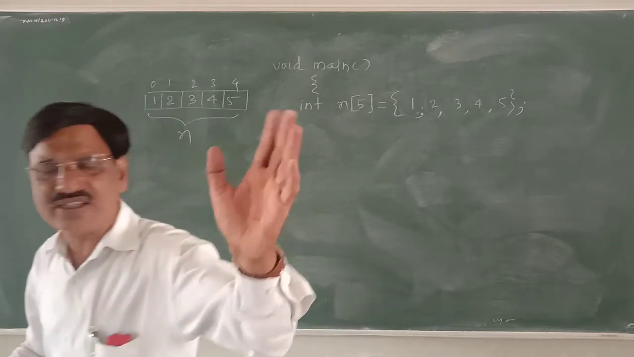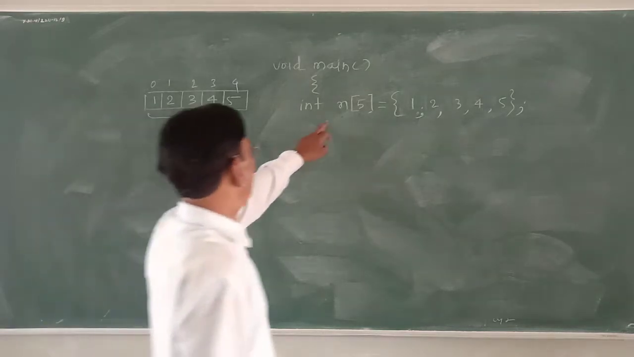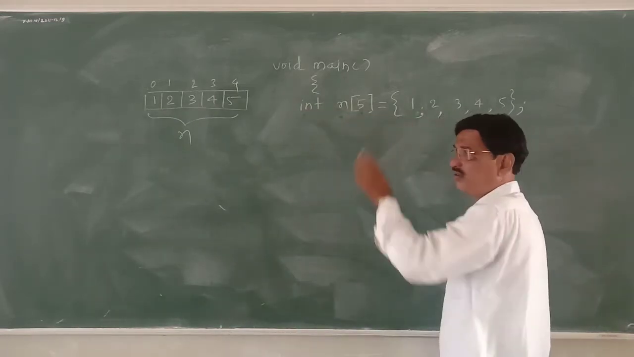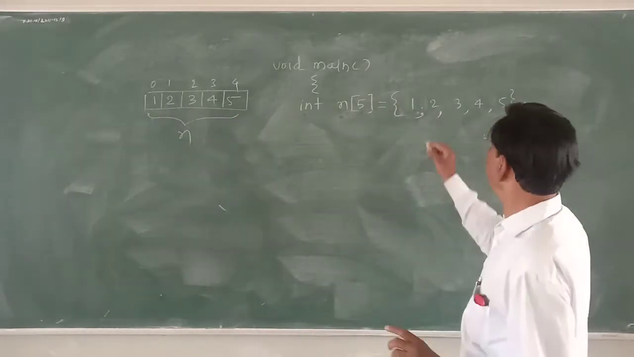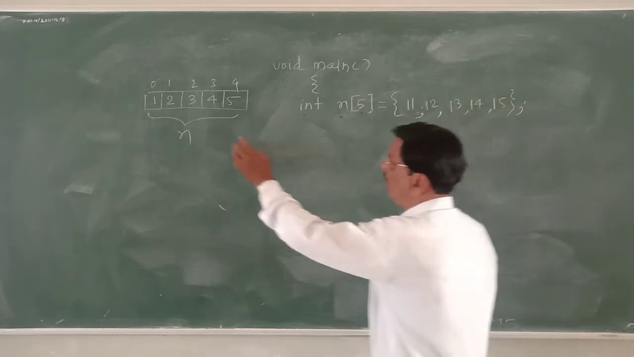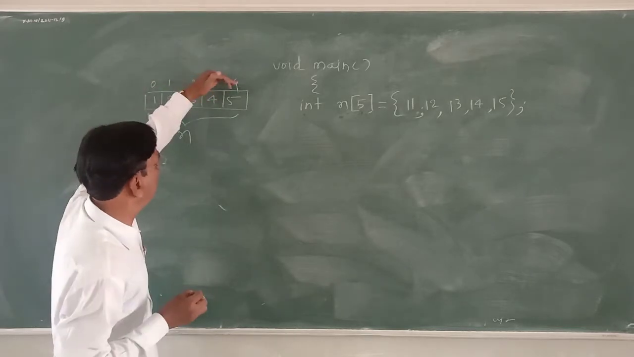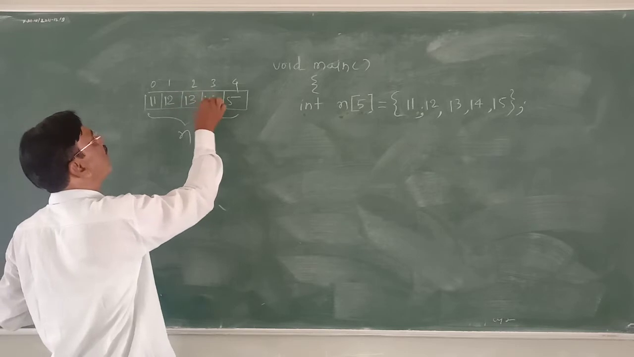Array is a collection of variables of the same data type. Here n is an array of five integers. You see, the five integers are 1, 2, 3, 4, 5. If you are confused, you can say 11, 12, 13, 14, 15. Why might you be confused in this? This is called the subscript, and these are the elements 11, 12, 13, 14, 15.